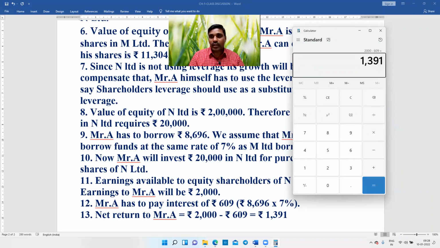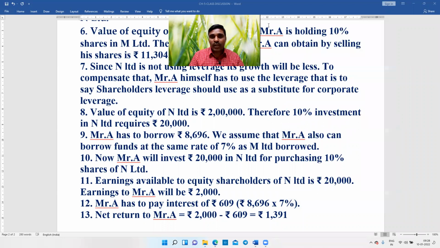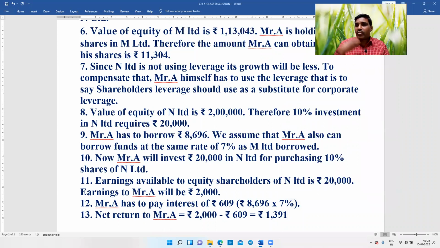Now if you observe, A has not put even 1 rupee of new additional investment. Whatever the earlier investment, the same investment is continued along with the borrowed funds. No additional investment from A's own pocket. Earlier, what was Mr. A's return?